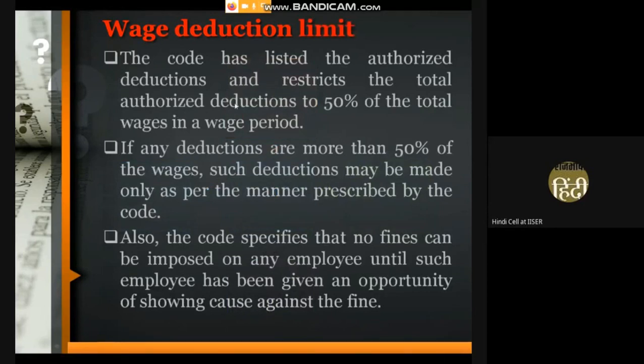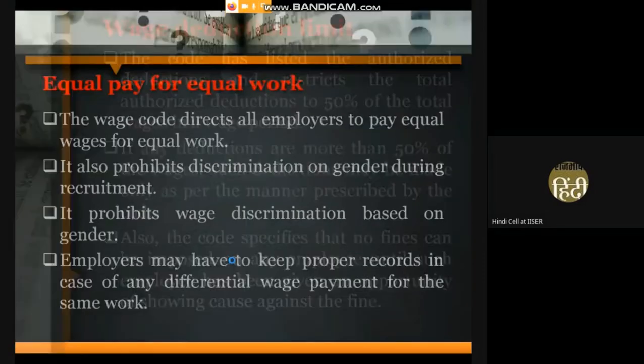Wage deduction limit. The wages can be deducted up to a limit of 50% of wages for a particular wage period. If any deductions are more than 50%, then the recovery of those deductions will be done from the next succeeding months. Further, this code has defined that no employer can impose a fine on any employee without giving him an opportunity for showing cause against the fine.